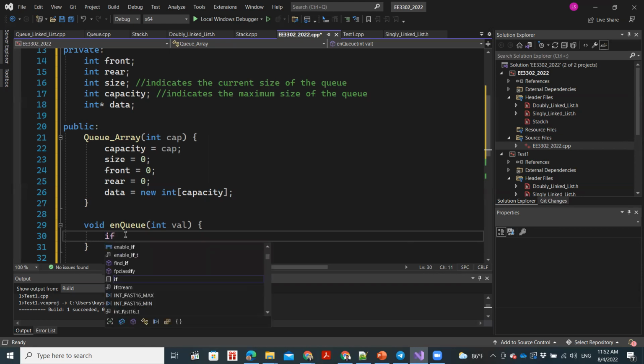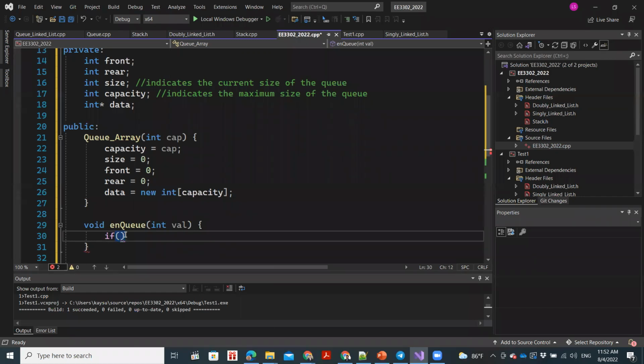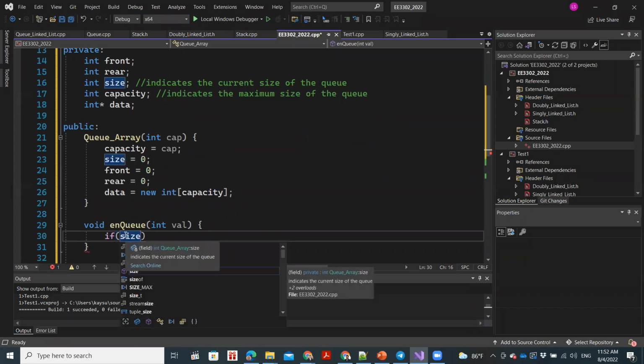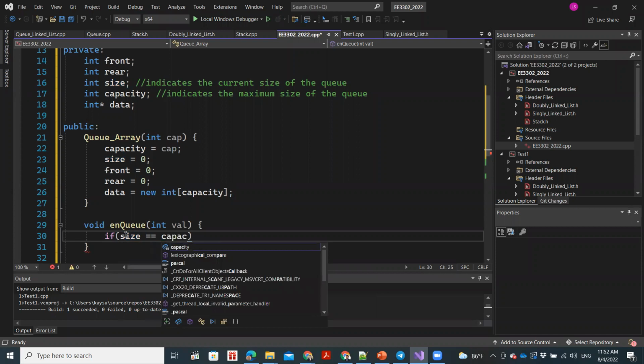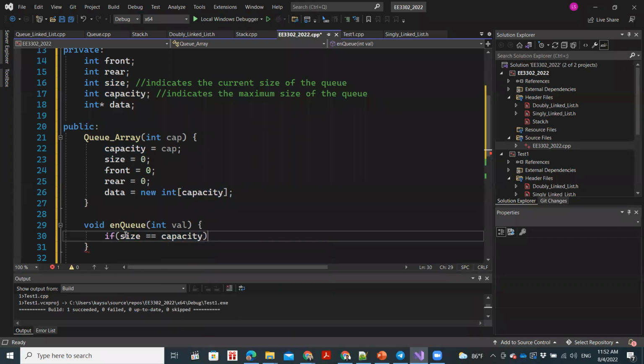This should be fairly straightforward. We have a variable called size, which indicates the current size of the queue. If the current size of the queue is exactly equal to capacity, that means the queue is full. I have received a couple of correct answers in the chat. This is the easiest implementation to see whether the queue is full. If the size is exactly equal to capacity, our queue is full, and we will just output something, let's say, queue is full.